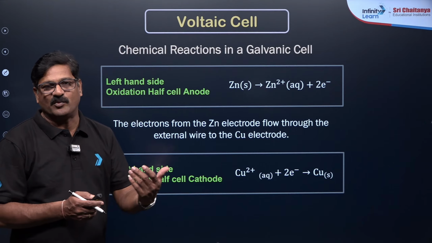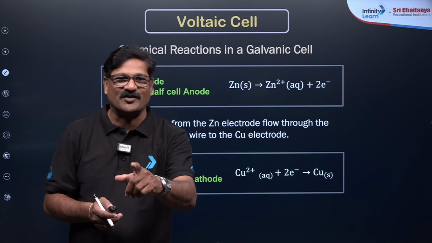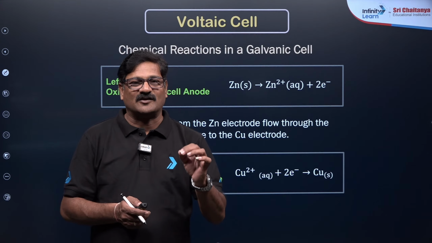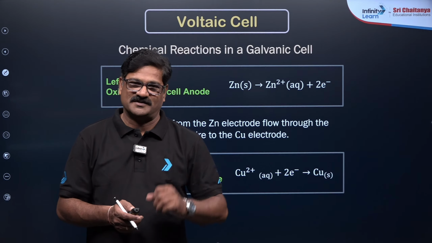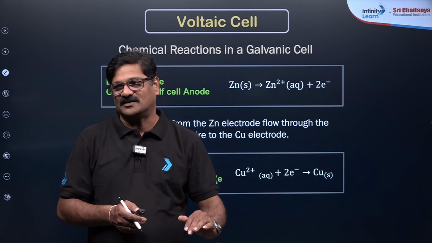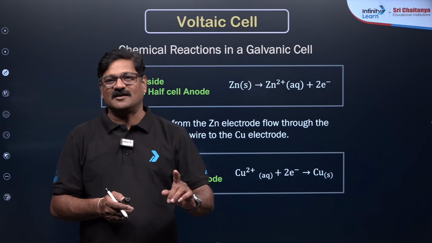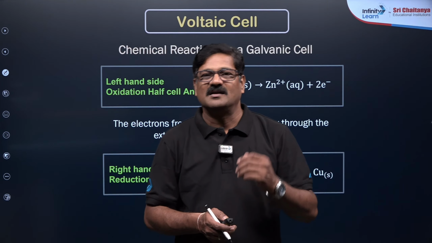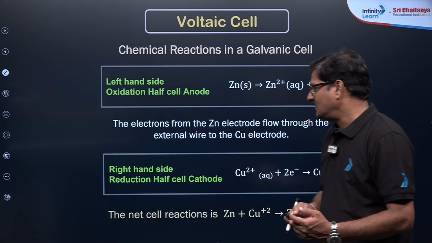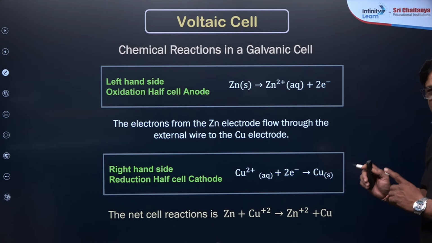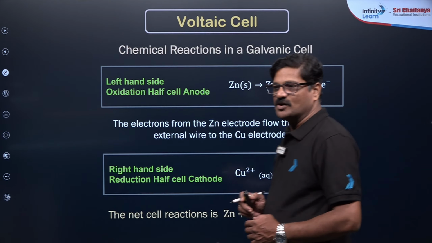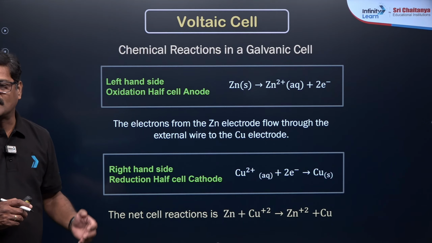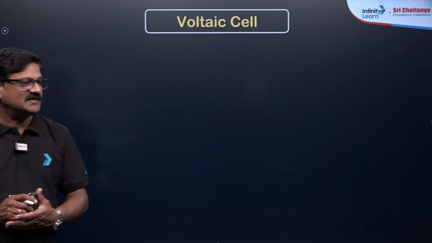You might say by positive charge or negative charge. That's a wrong concept, you don't say that. Cathode is the electrode where reduction takes place, reduction meaning gain of electrons, and anode is the electrode where oxidation takes place. The net overall reaction is zinc plus copper 2 plus giving zinc 2 plus and copper. So the copper is deposited and zinc is dissolved.